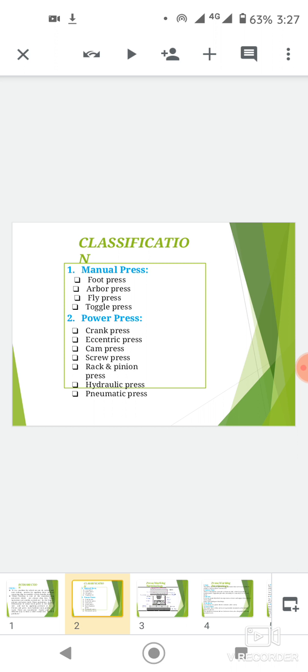First, the manually operated press. Energy is supplied by human effort and limited to capacity of a few kilonewtons. And the power operated press, the ram or slide is driven by an external source of power. Based on the source of power, the power presses are classified as mechanical press and hydraulic press.